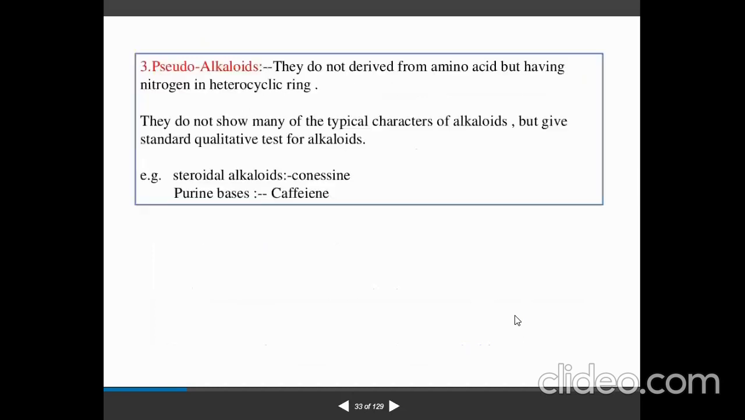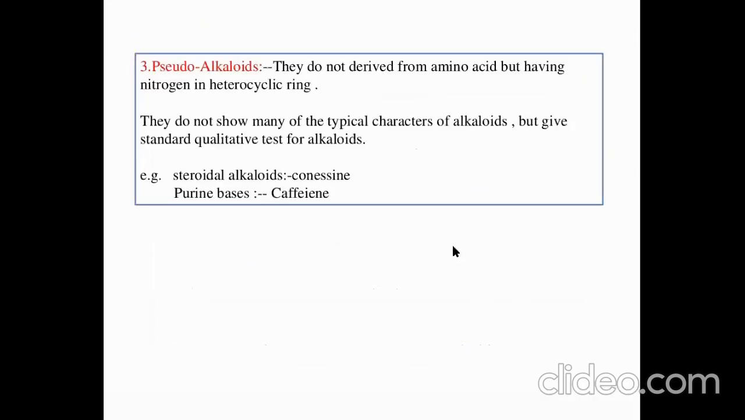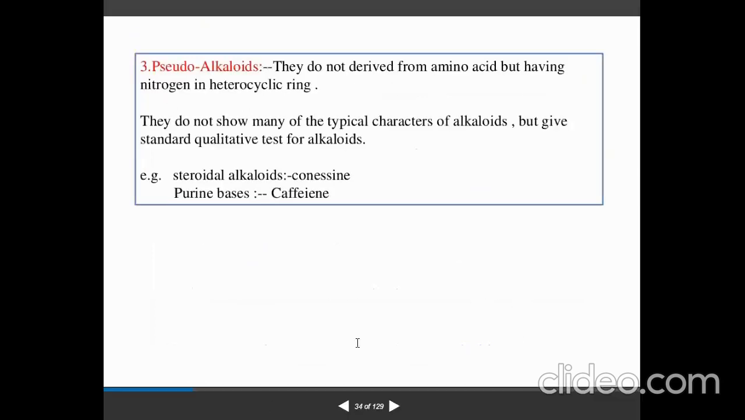We can see the example in the next slide. Coming to the third one, pseudoalkaloids. They are not derived from amino acids but have nitrogen in a heterocyclic ring. They don't show any of the typical characters of alkaloids, but give the standard qualitative test for alkaloids when we go for Dragendorff's, Mayer's, Hager's, and Wagner's. Steroidal alkaloids like conessine, purine bases, caffeine, like that.